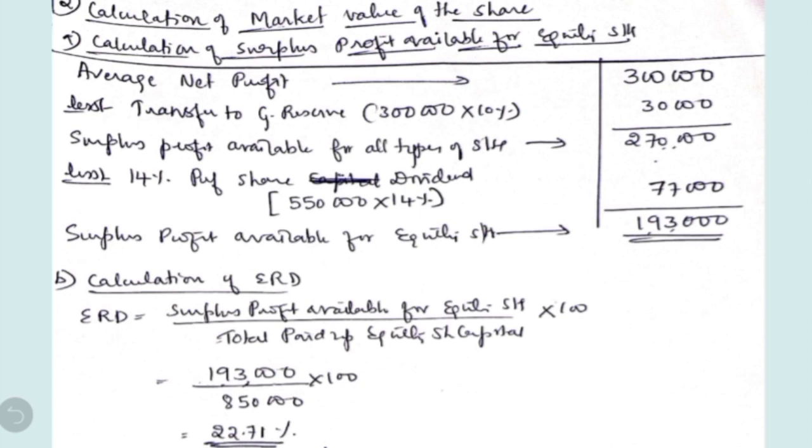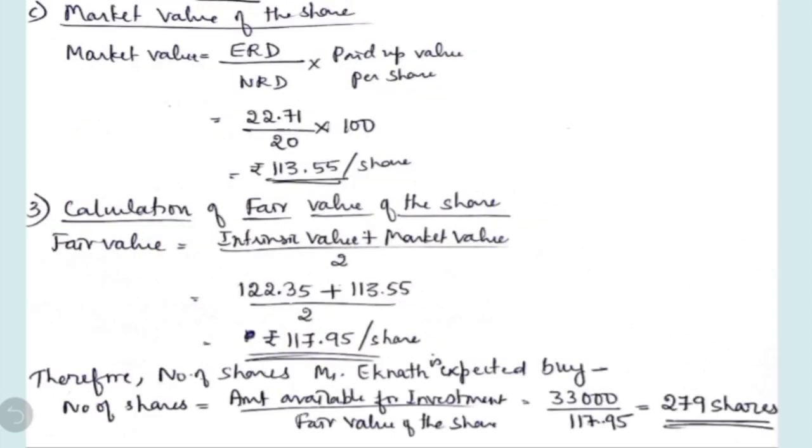From this we are going to deduct the preference dividend. It should be calculated on their capital, 5,50,000 into 14%, which comes to 77,000. You will have a balance of 1,93,000, which is called surplus profit available for equity shareholders. Now let's calculate the expected rate of dividend, which is equal to surplus profit available for equity shareholders divided by total paid up equity share capital into 100. 1,93,000 divided by paid up capital 8,50,000 into 100 comes to 22.71%. Then the market value of the share would be equal to expected rate divided by normal rate into paid up value per share.